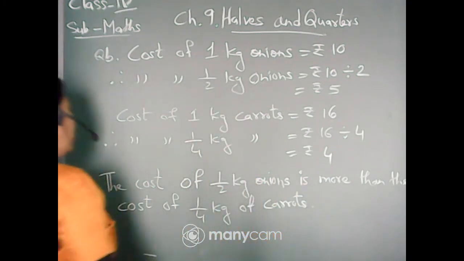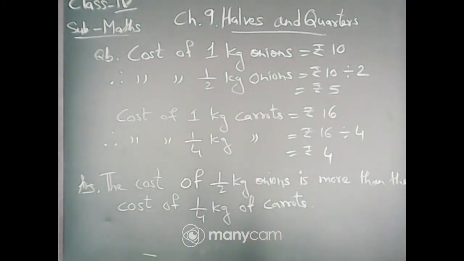Okay, the cost of half kg onion is more than the cost of 1/4 kg of carrot. Clear? Quickly write from the board, everyone.